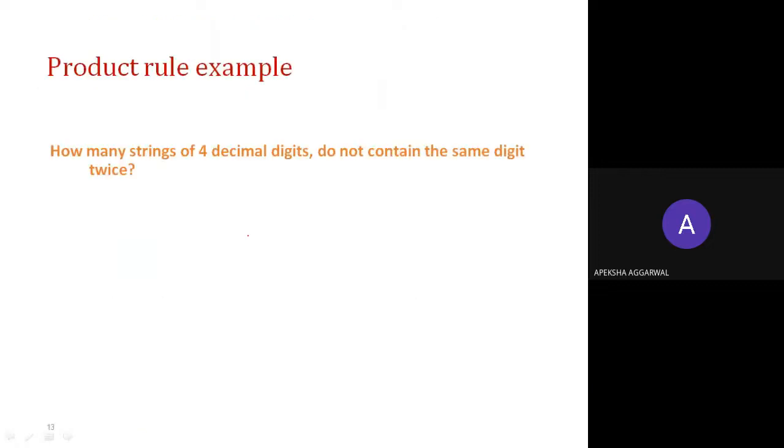Okay, product rule example: how many strings of 4 decimal digits do not contain the same digit twice? You have to tell me this.